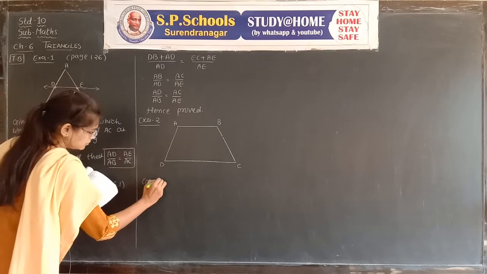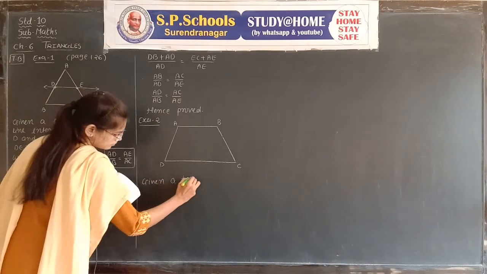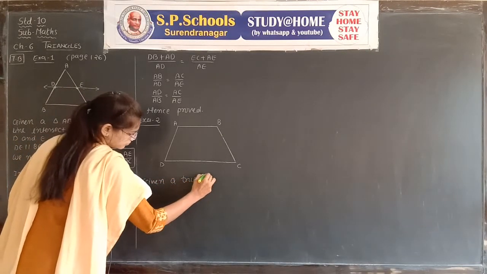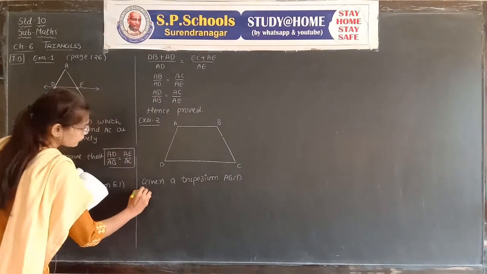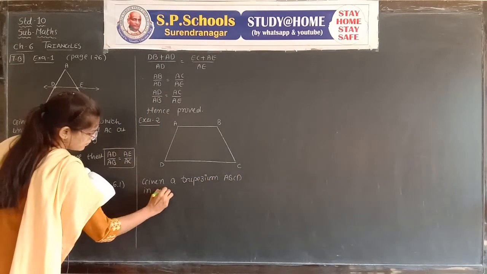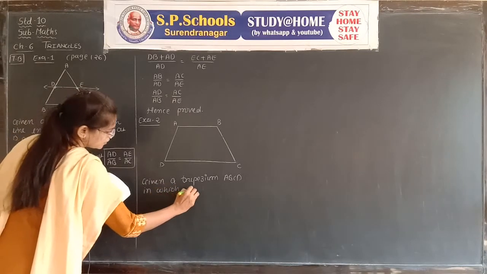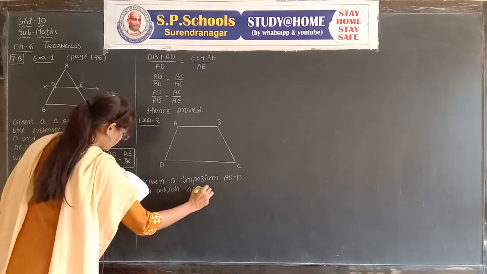Given a trapezium ABCD in which AB is parallel to DC.